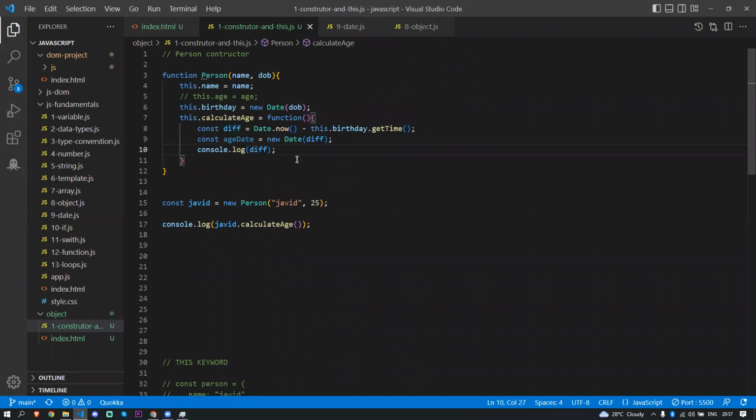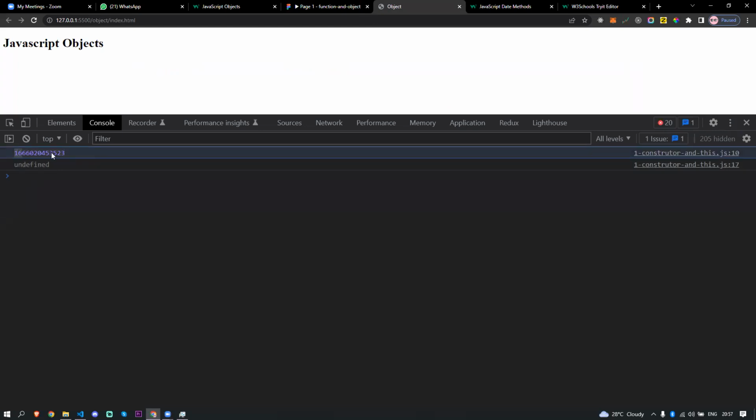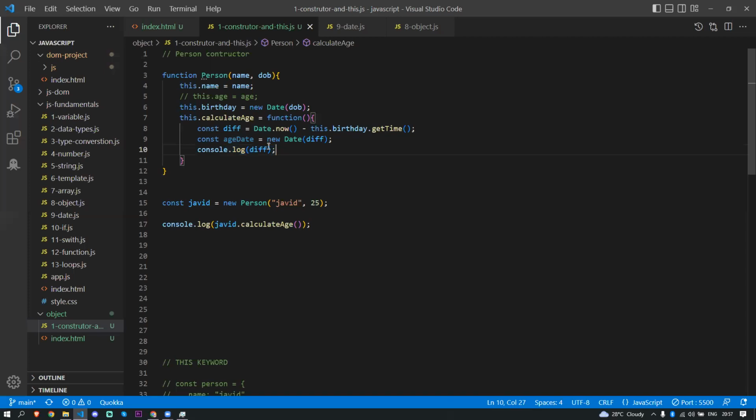So now if I save this, we'll check what the difference is actually returning. Okay, it's just minus something, right? So it's returning some other data here. See, this is milliseconds. We don't worry about this. Even though I don't know how this basically works, this is a formula to get a date. This is kind of very weird.